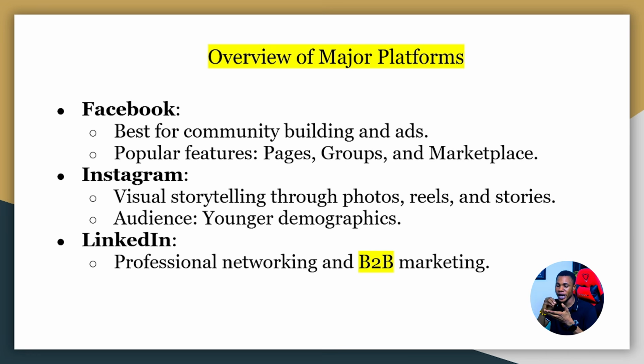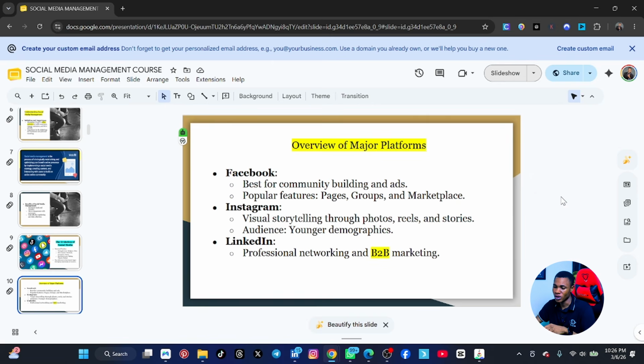Now on Facebook, I'm going to show you the overview anyway, but the first one is the profile. When you go to Google and say you want to register on Facebook, the first thing you register as is a profile, as a person. Profile means a person. Then under that person you have a company. So the company is under you. You are the CEO of that company. The company you create under it is what we call a page.